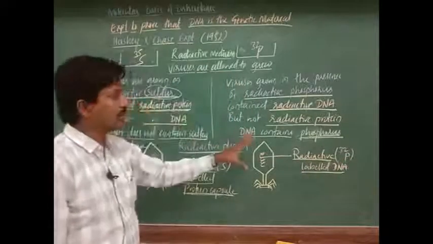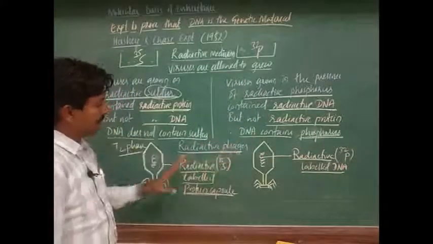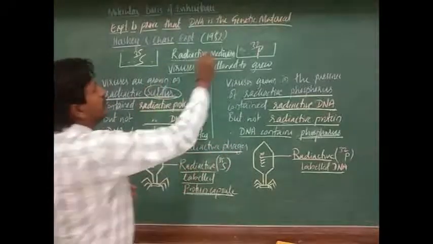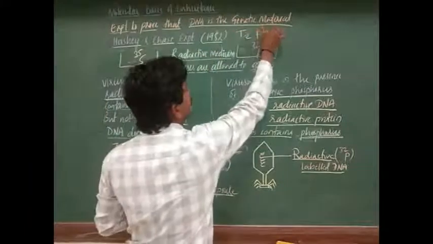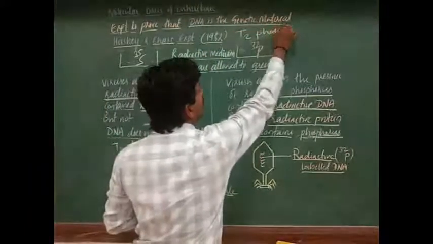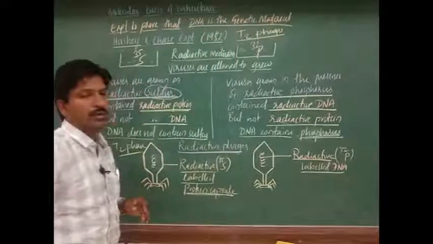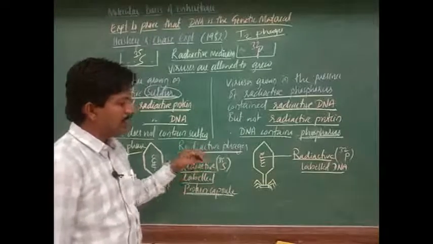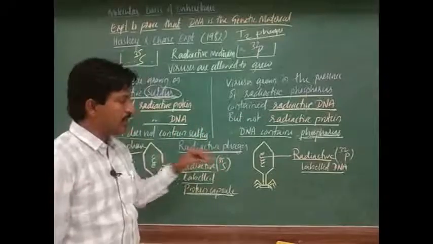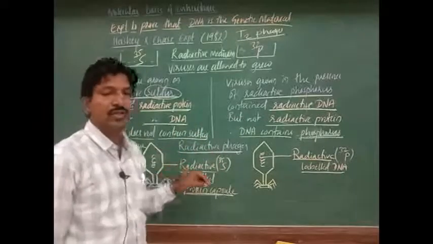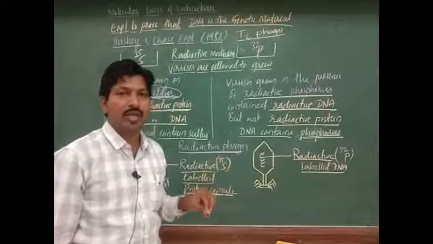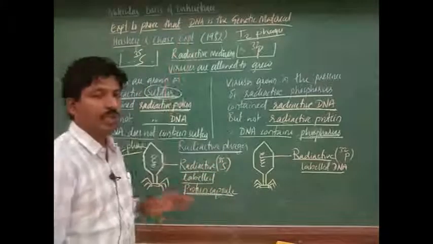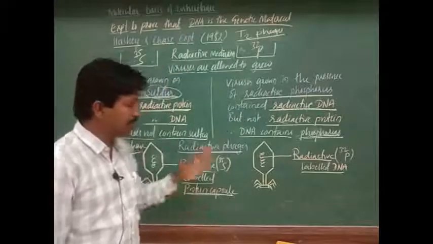Understood? So this is what they got here, radioactive phages, referred to as T2 phages, the bacteriophages. They are going to infect E. coli bacteria with these radioactive labeled bacteriophages, and by that they identify that DNA is the genetic material. So let us see that.